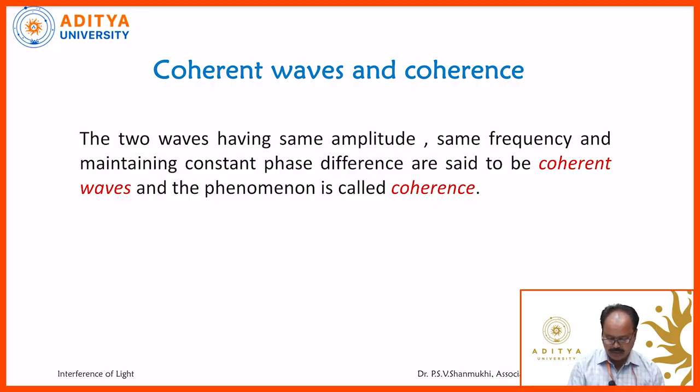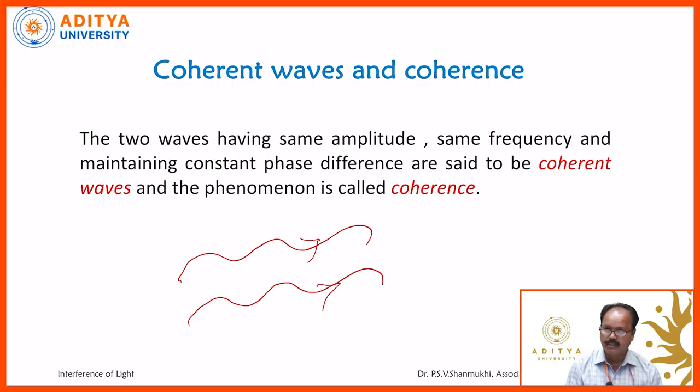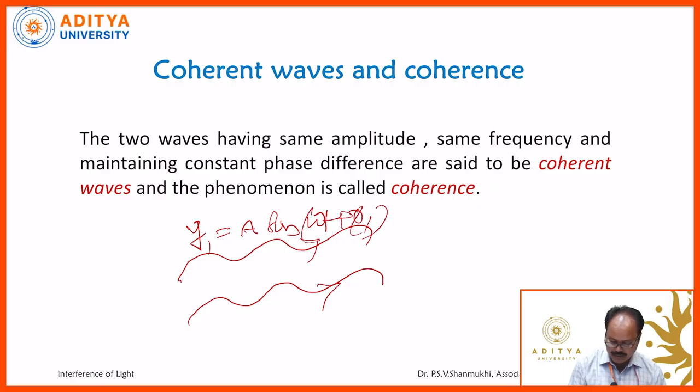Just observe, this is one wave train or wave, this is another wave. These two waves are propagating in the same direction, and the first wave is denoted by y1 = a sin(ωt + φ1). The second wave is denoted by y2 = a sin(ωt + φ2).